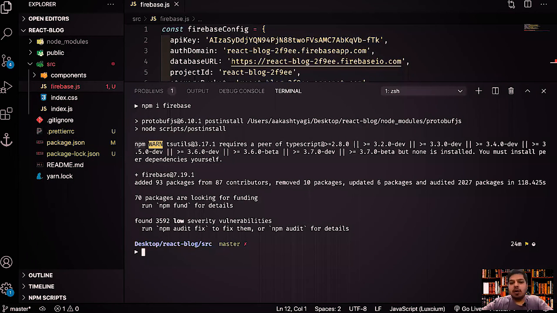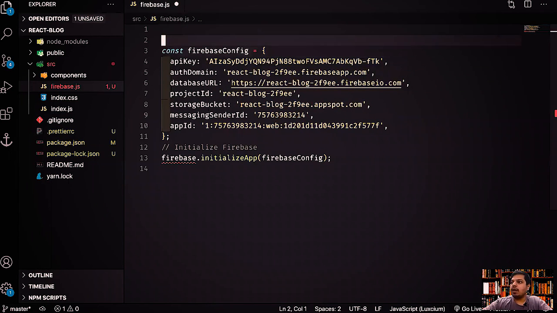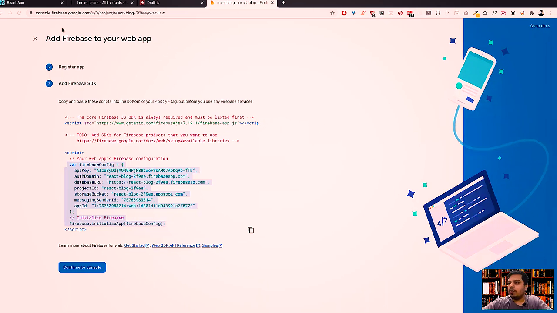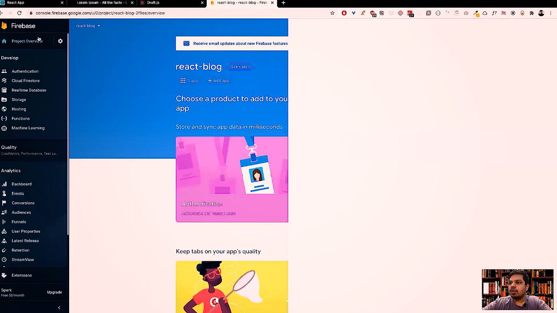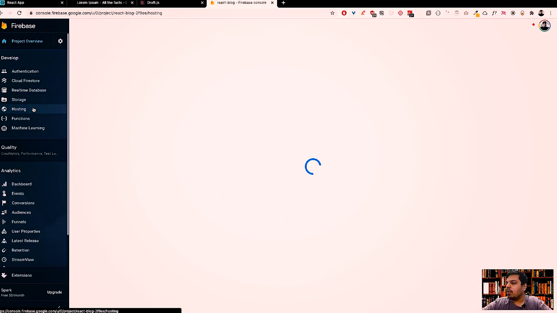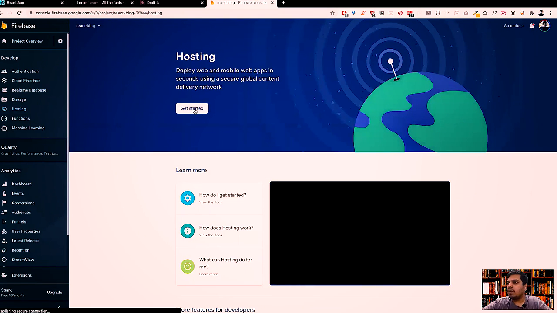Great, so it has finished downloading. Now I just have to import it and everything would work. So at the top, I'll say import firebase from firebase/app. That's it. We will initialize our Firebase from here, right? So now we can go back over here, go to the console, and quickly jump to hosting, and we'll do get started.